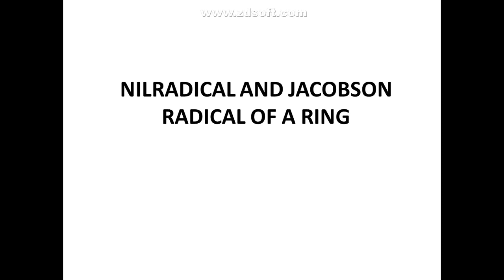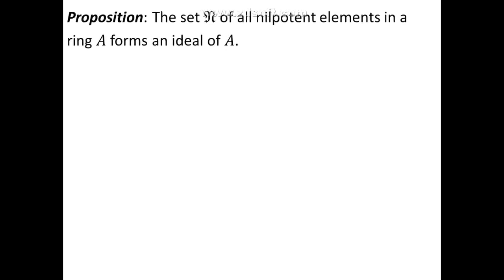Before going to the definition of Nilradical and Jacobson radical, we will prove this proposition which states that the set N of all nilpotent elements in a ring A forms an ideal of A. At this point, the learner could try to recall the definition of an ideal in a ring and also the definition of a nilpotent element in a ring.